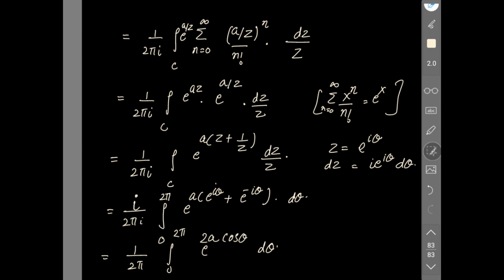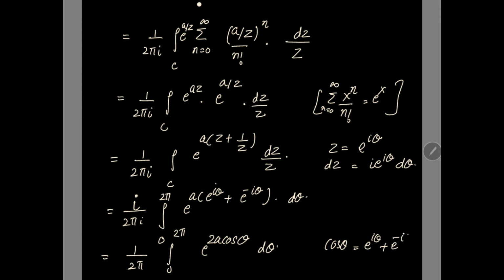Let me write nicely: 2a cos theta. This we need to prove now. Okay, I will write the formula here for you. Cos of theta is equal to e to the power iota theta plus e to the power minus iota theta over 2. We know this. Just putting the cos theta over here. Here ends up the result.